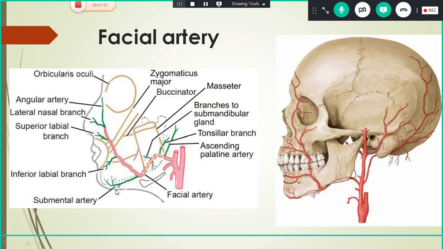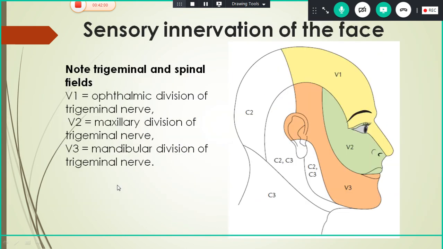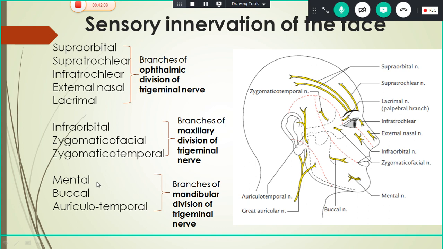Then the third area here is the mandibular zone. The mandibular zone is supplied by 3 nerves. The mental nerve, which emerges from the mental foramen. The buccal nerve. You have the buccal branch of the facial nerve also, and the buccal branch of the mandibular division of the trigeminal. You should not confuse them. The buccal branch of the mandibular division of the trigeminal nerve is purely sensory, but the buccal branch of the facial nerve is purely motor. And one more nerve, the auriculotemporal nerve, which supplies both the auricle and the temporal region.